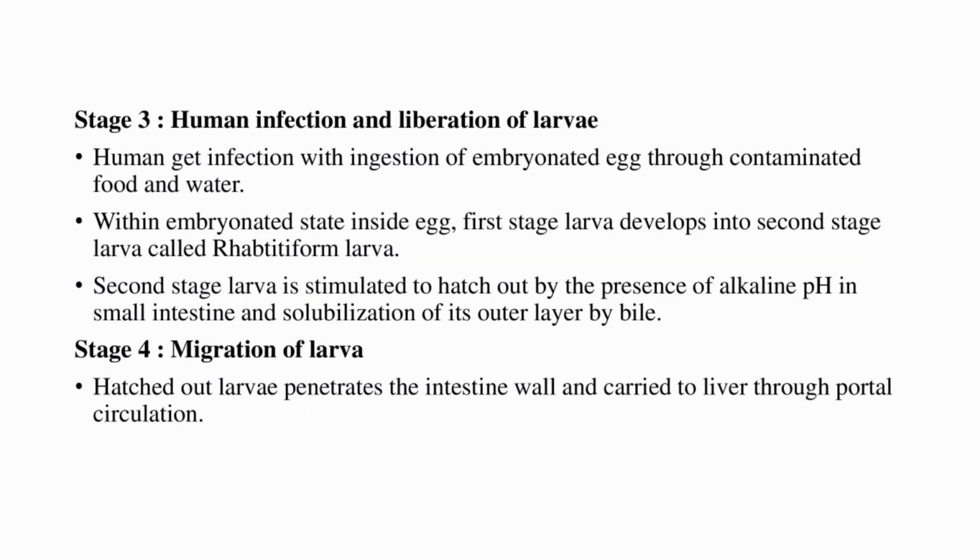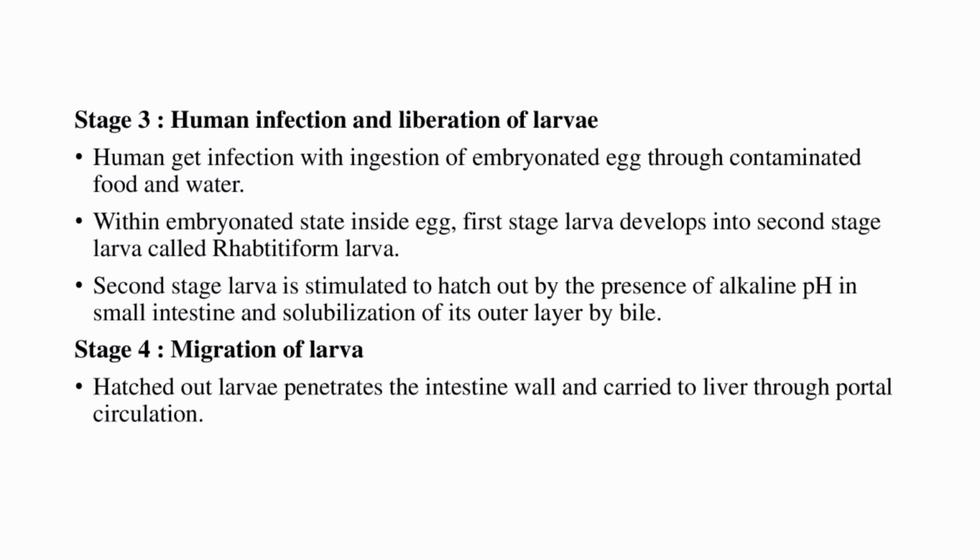Stage 3, human infection and liberation of larvae. Humans get infection with the ingestion of embryonated eggs through contaminated food and water. Within the embryonated egg, the first stage larva develops into the second stage larva called rhabditiform larva. The second stage larva is stimulated to hatch out by the alkaline pH in the small intestine and solubilization of its outer layer by bile.